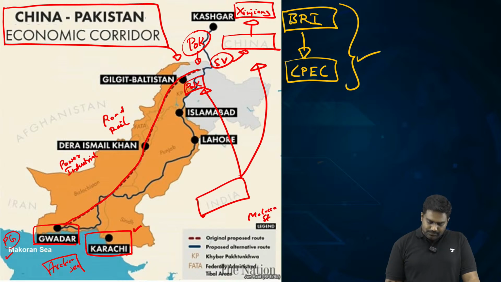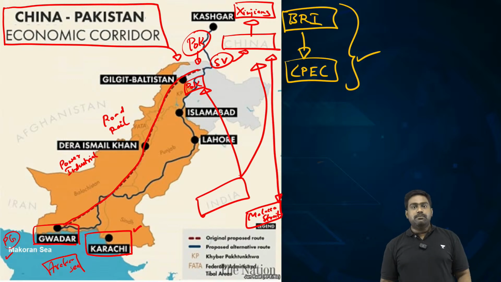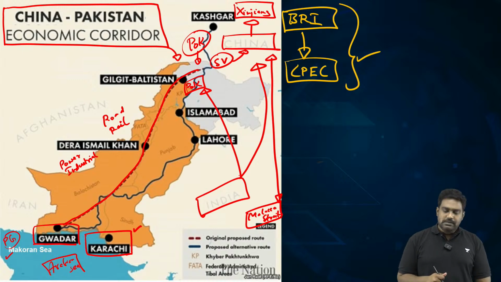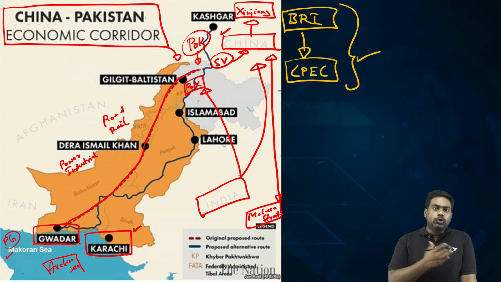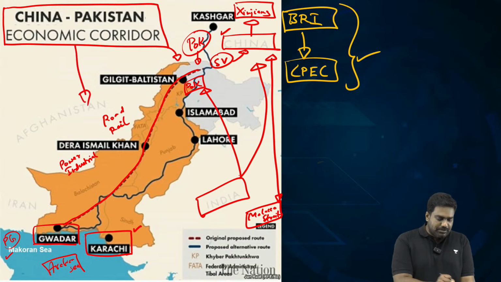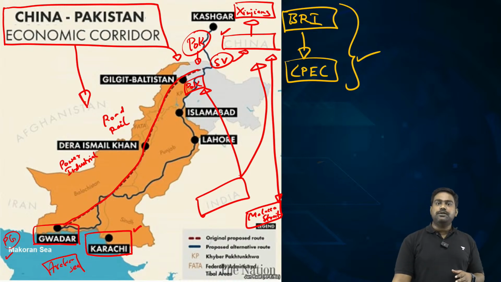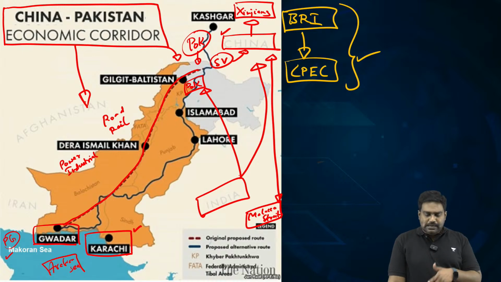Because the Malacca Strait near Singapore is a choke point, which is a weakness for China. China fears that the US or India might impose a naval blockade at Malacca, thus crippling the energy imports of China. So China is trying to create alternate routes to reduce its dependency on Malacca. And one of the projects is the CPEC project. Because through this, China can directly connect with the Indian Ocean without depending on the Malacca Strait. Without having to pass through Malacca, China can directly access oil and gas from West Asian countries via the Hormuz Strait. So Gwadar and Karachi ports are critical.